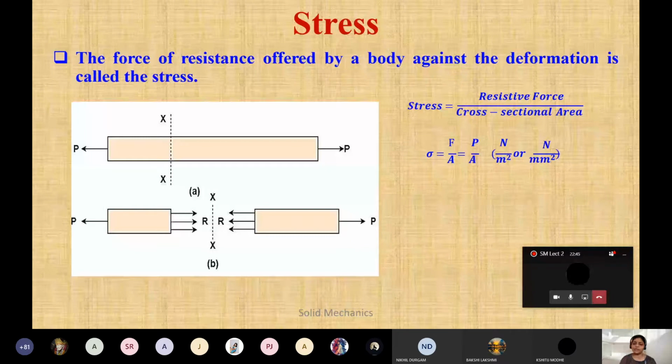So that will be either Newton per meter square or Newton per mm square. Generally हम लोग Newton per mm square में ध्यान देंगे, because most of the times we have to convert the distances or lengths into mm. We will come to it one by one when we start with the numericals. ये ध्यान देना है, stress is equal to P by A or F by A or R by A. Okay, so this is called stress.